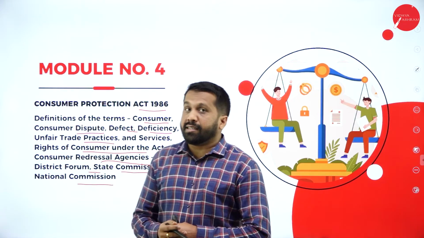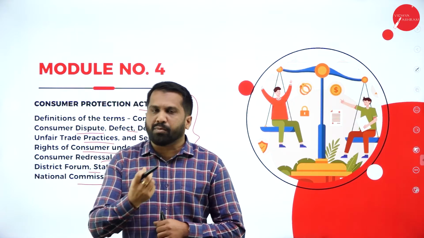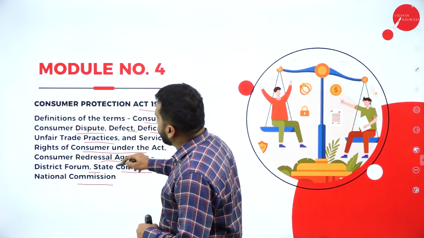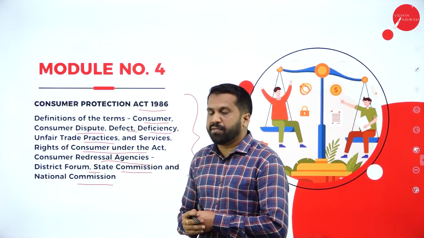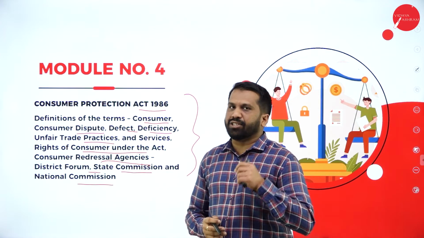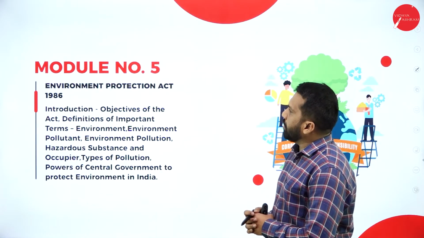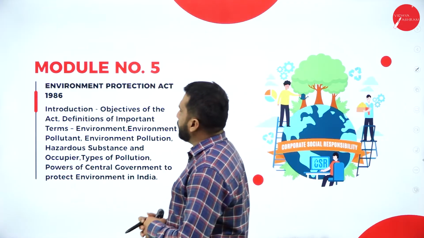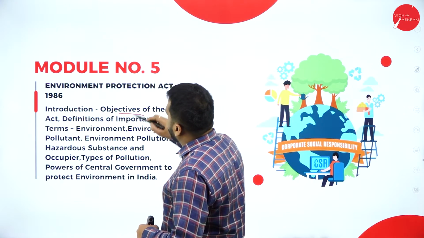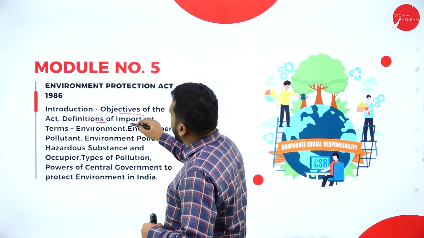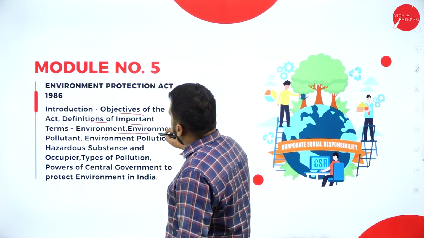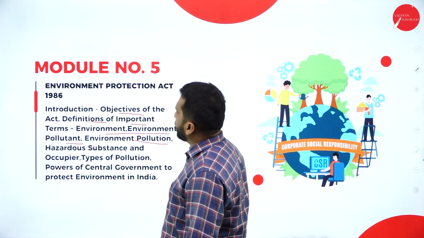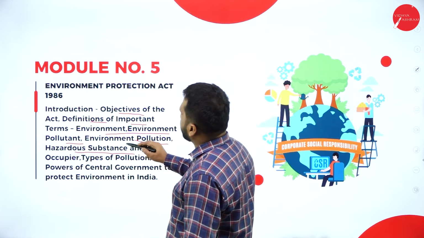As I said, the Sale of Goods Act is the smallest topic. If you compare it to the Sale of Goods Act, it is smaller and the easiest topic. Last one, your Environmental Protection Act. In this, you will understand the objectives, definition, importance, and environment, pollutant, environment pollution, hazardous substance.